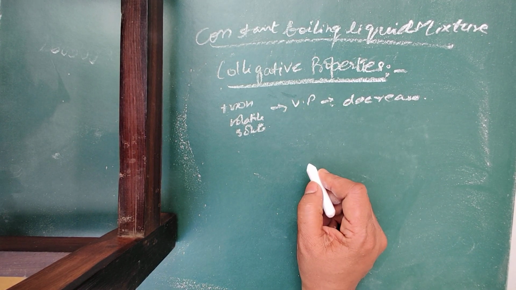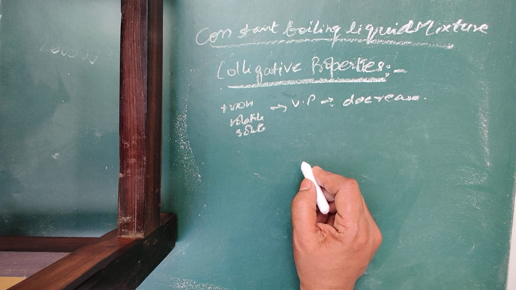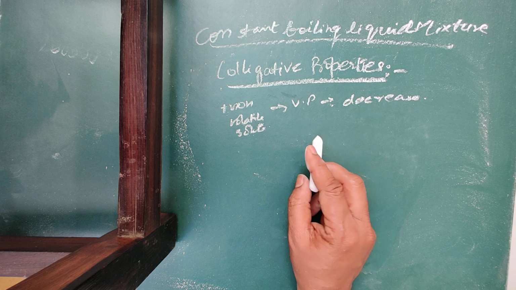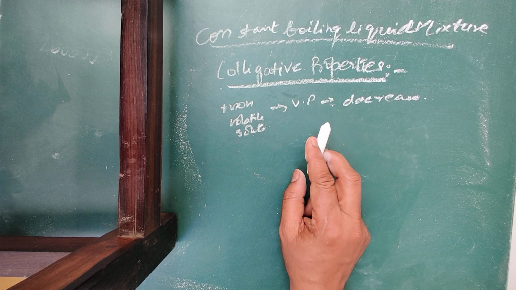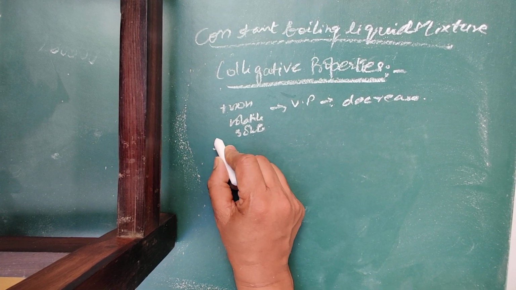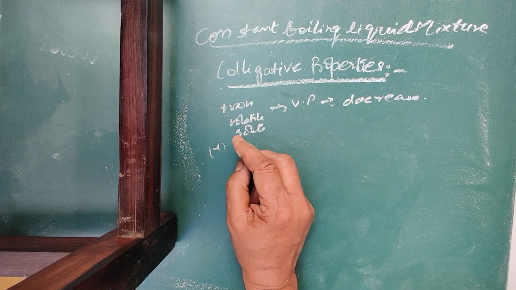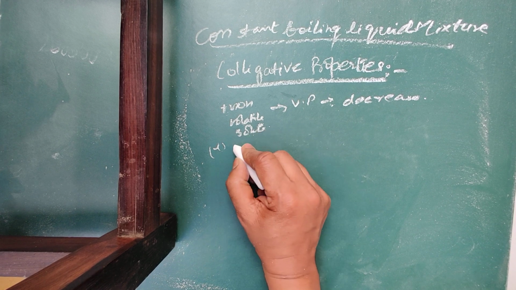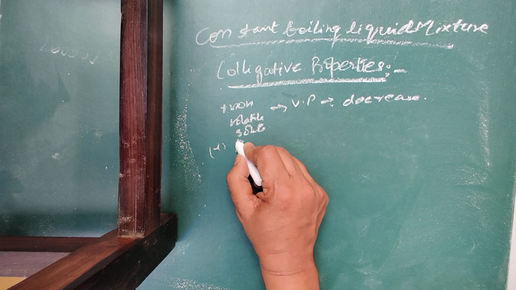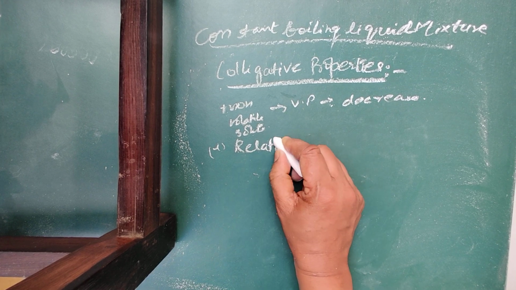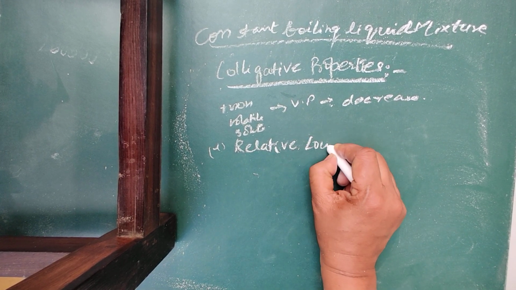Vapor pressure decreases. There are many properties which are connected to this decrease in vapor pressure or lowering of vapor pressure. So first colligative property is relative lowering of vapor pressure.